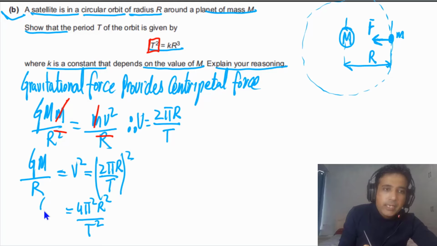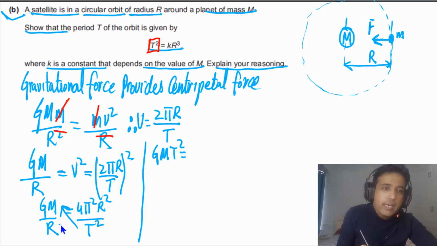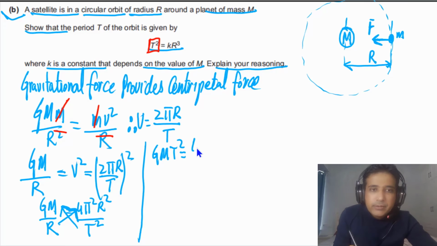Now we can further simplify. We need T square on one side, so we can write down G capital M T square. Simply just cross multiply. So we are just doing cross multiplication in this case. So we will get here 4 pi square, and this one will be R cube.